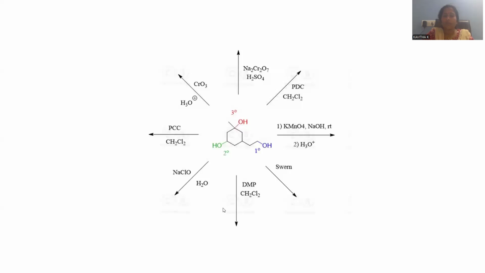Here is one problem provided, mentioning a whole series of oxidizing agents. What could be the product, you have to understand.